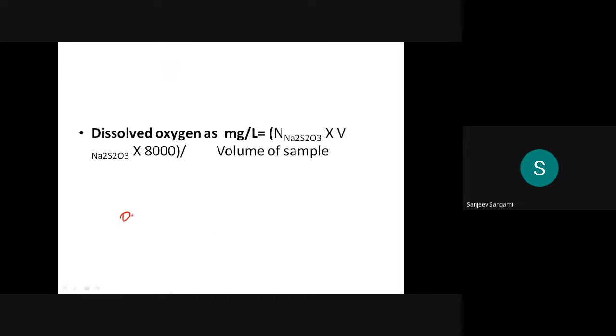DO is equal to V into N into 8 into 1000 divided by 201 or 200 ml sample. How much you took, that much you have to divide by. Whatever you get will be in milligram per liter.